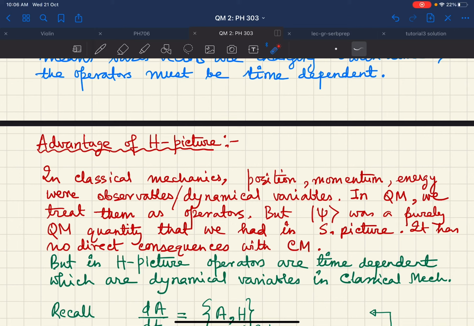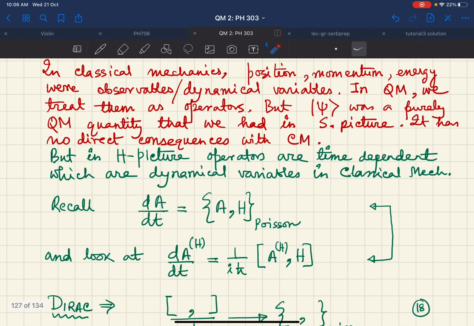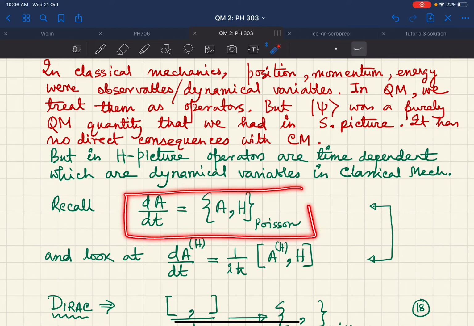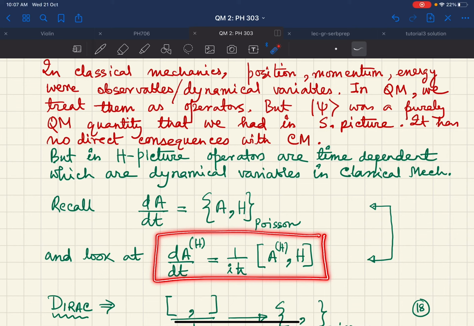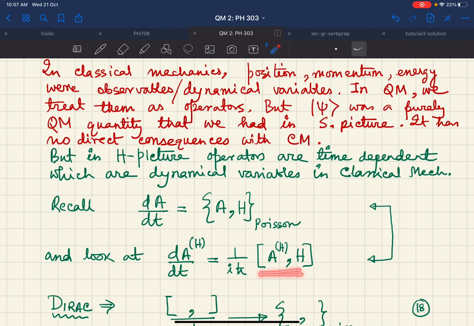But in the Heisenberg picture, the operators are time dependent, which are dynamical variables in classical mechanics. Now, in classical mechanics, you must have come across this relation where dA/dt, for any dynamical variable, the rate of change of that variable, is the Poisson bracket between that variable and the Hamiltonian of the system. And look at the Heisenberg equation of motion. It is nothing but dA_H/dt equal to 1 by iħ, commutation between A_H and H. So that is a very, very important observation.